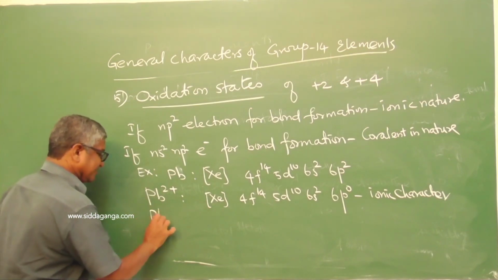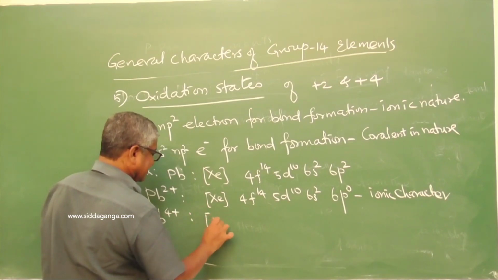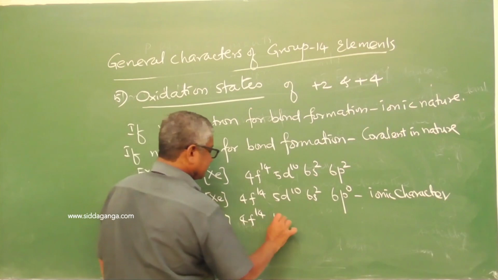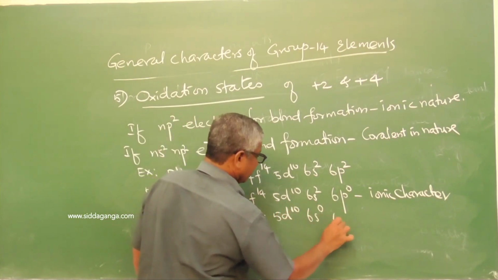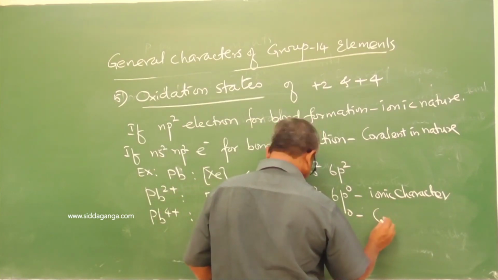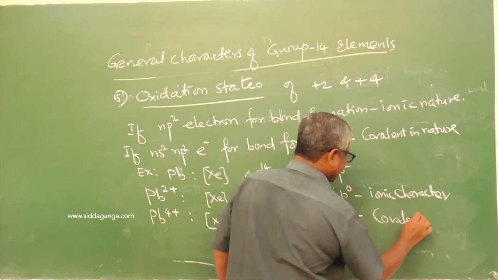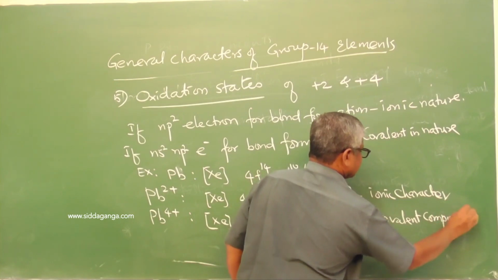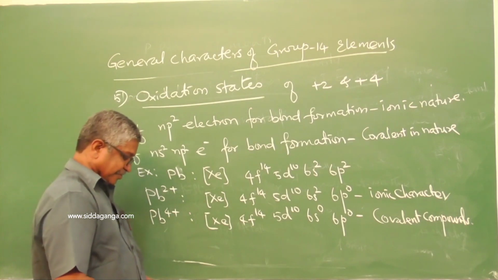Now the next, lead 4+: xenon 4f14 5d10 6s0 6p0. It is covalent. This gives the covalent compounds.